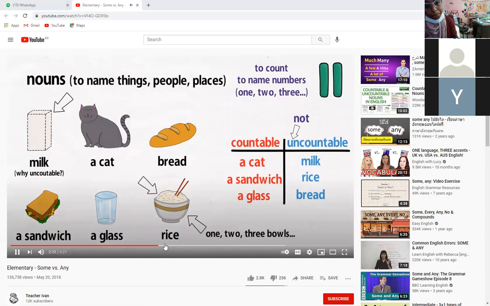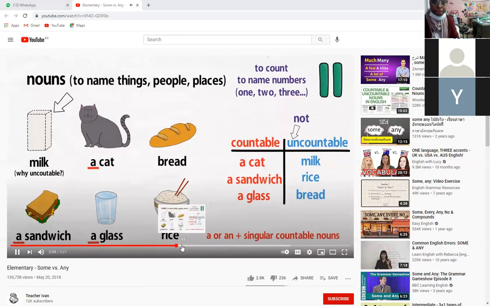Notice also that singular countable nouns have a or an in front of them. In this case, we only have a, because none of our countable nouns start with vowels. If you're not sure what I mean, click on the link in the description of this video, where you will see the detailed explanation.